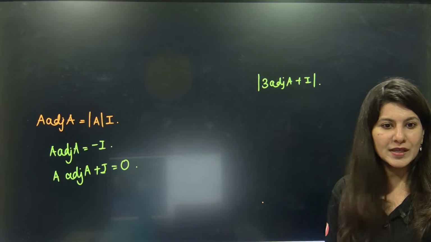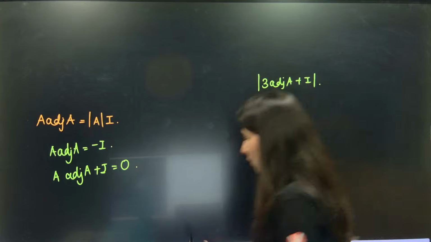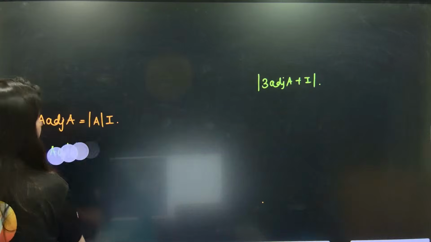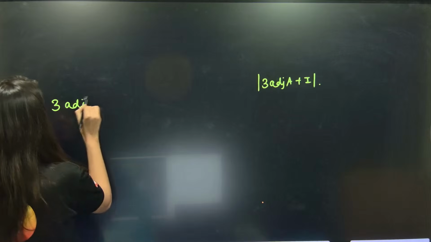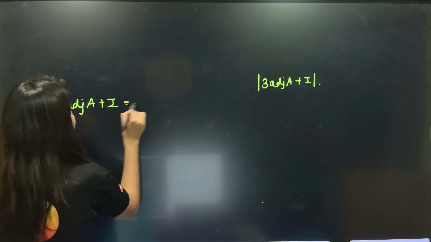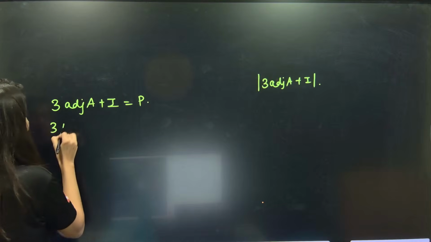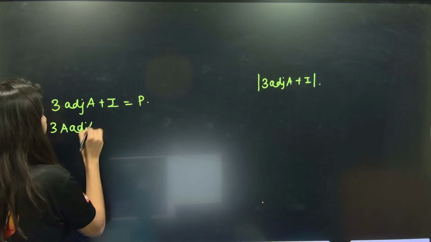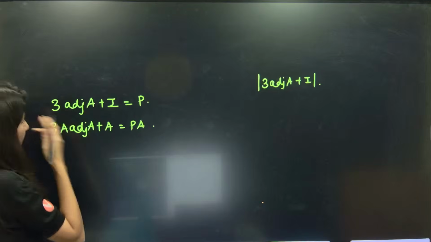Now I want to multiply by 3 on both sides. Let me just take a matrix. I want to talk about 3 adjoint of A plus I. This is, let's say, my P matrix. Now I am multiplying by A on both sides. So 3A adjoint A plus A is equal to PA, which is equal to AP.